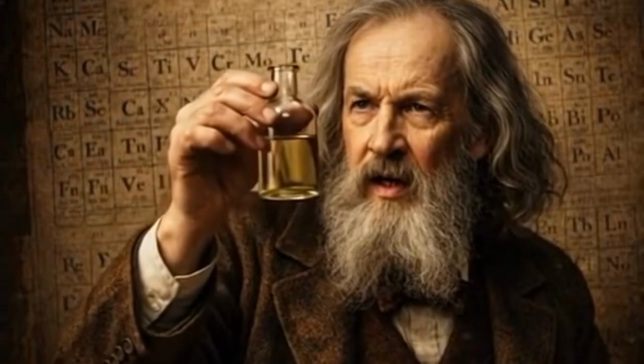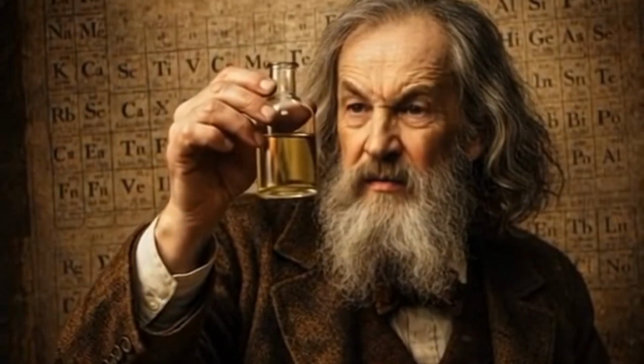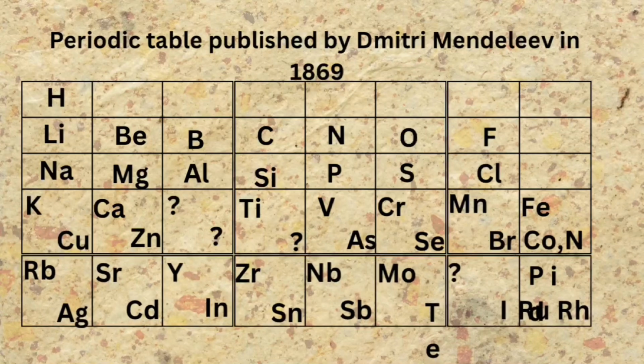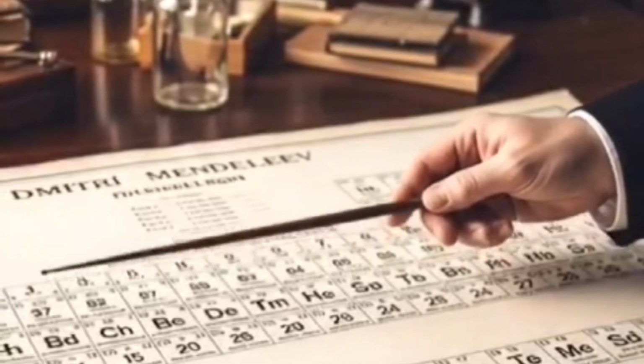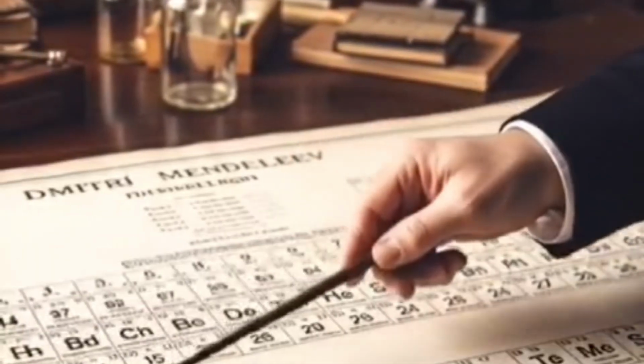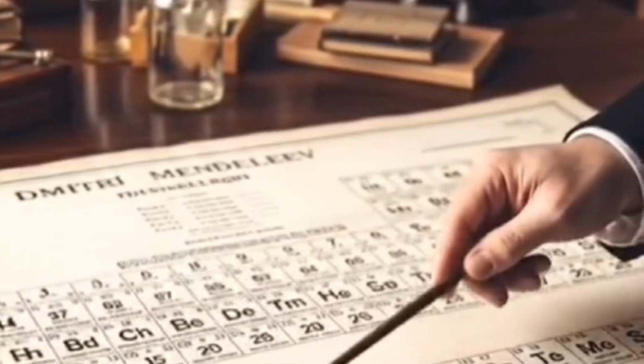Then, in 1869, Dmitri Mendeleev developed a more successful periodic table. He arranged the elements by increasing atomic mass, but he also carefully considered their chemical properties. Importantly, he left gaps for elements that had not yet been discovered and placed elements with similar chemical properties in the same groups. Mendeleev even predicted the properties of the missing elements by studying the properties of the elements around each gap.